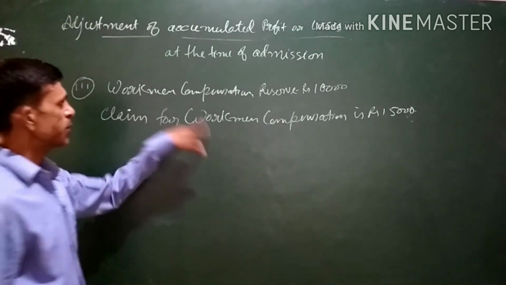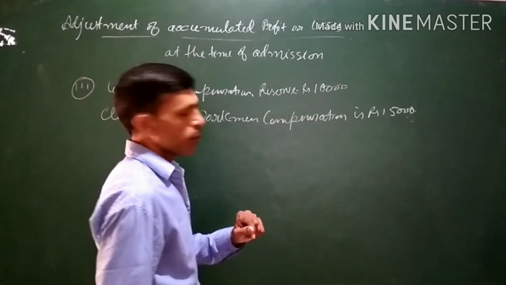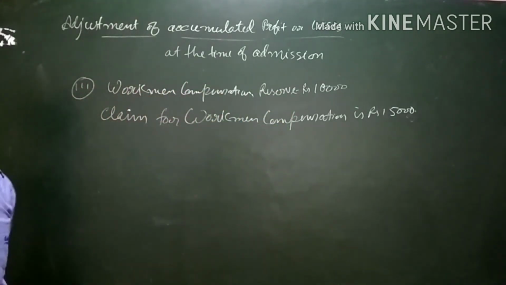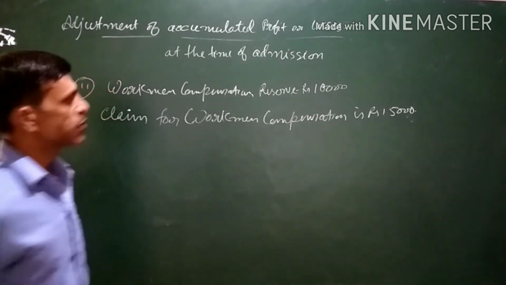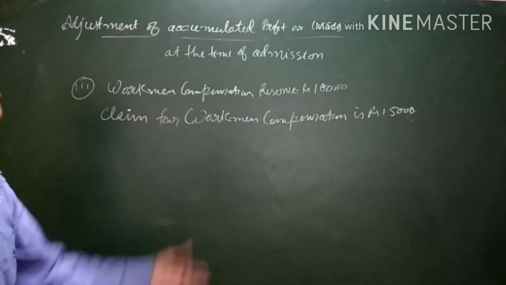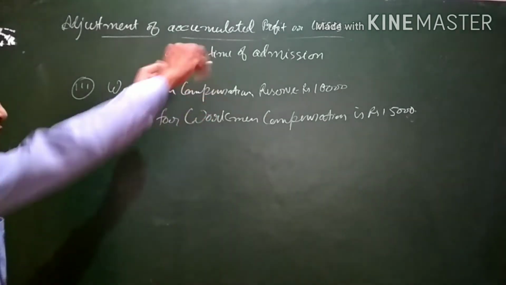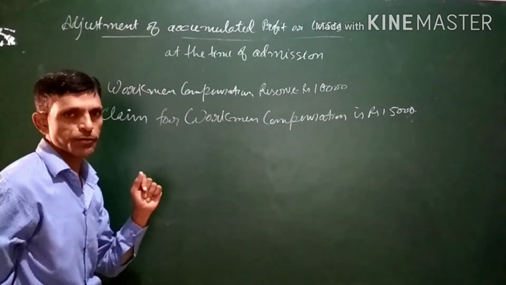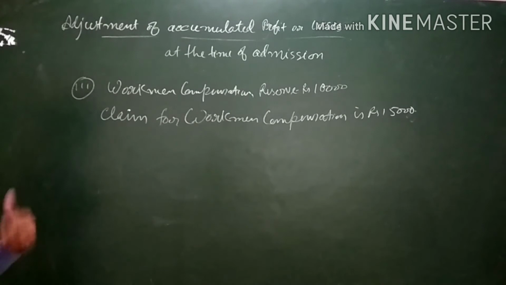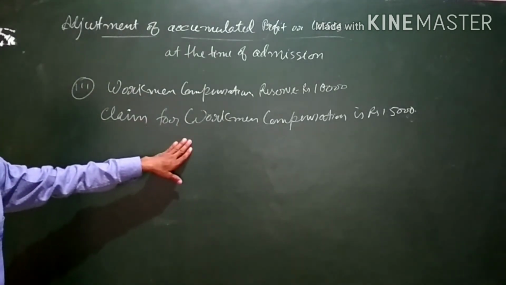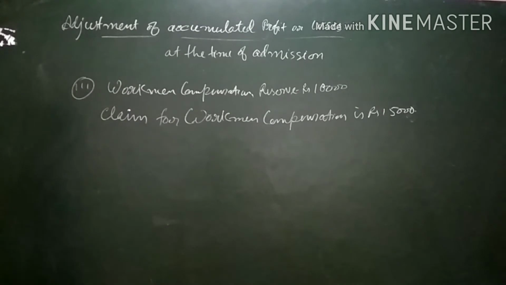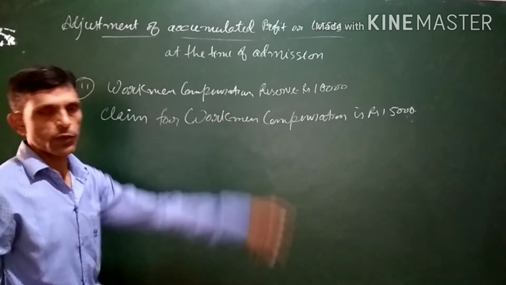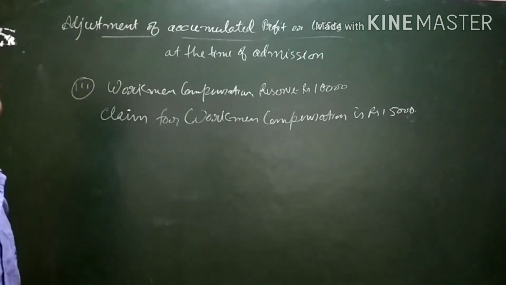And for paying this liability we have a reserve of rupees 10,000. So there is less reserve available for compensation, and 5,000 more liability is there. Our liability is increasing in this case, so 5,000 extra amount will be transferred to the revaluation account. That is, there is an increase in liability, and when liability increases at the time of admission, the excess amount will be transferred to a new account known as the revaluation account.